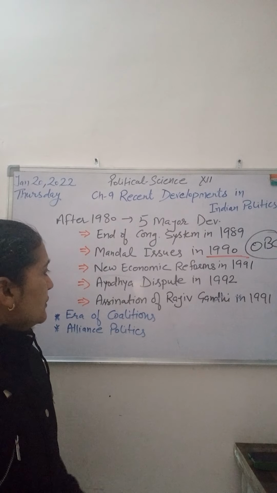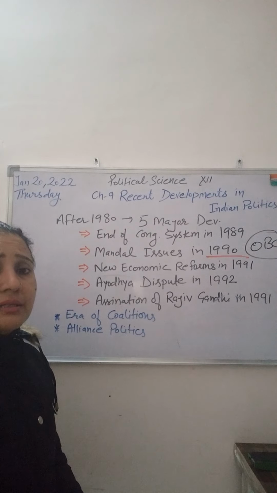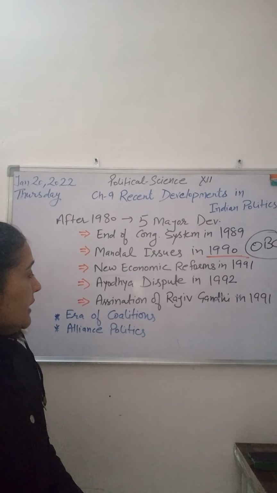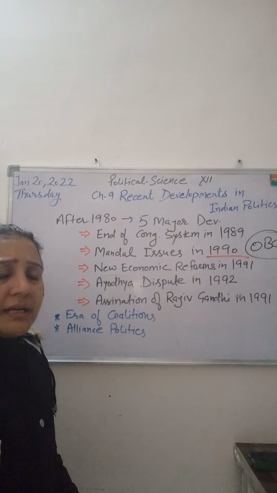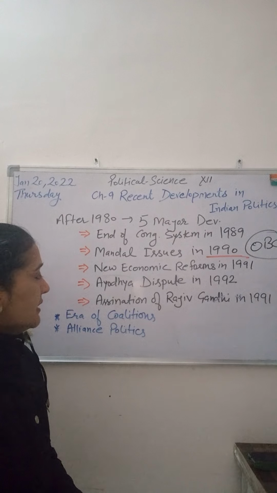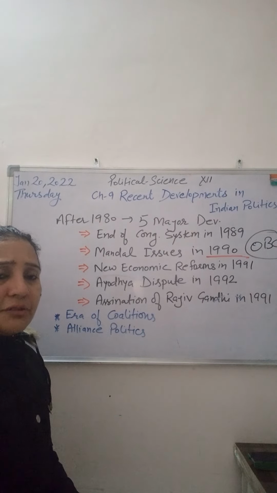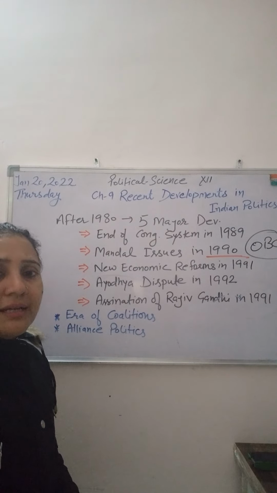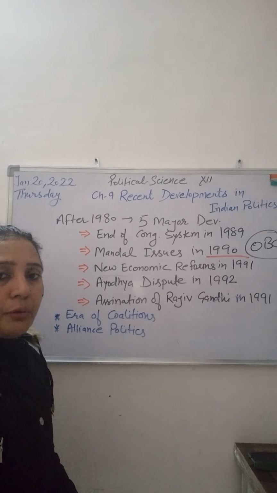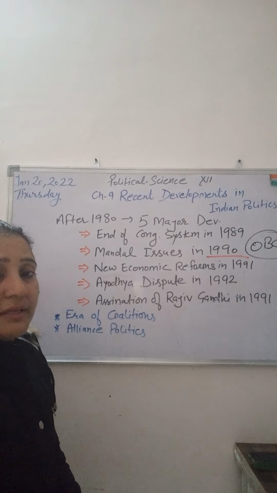Next is the most famous Ayodhya dispute in 1992. India's politics was revolving around this Ayodhya dispute during that period. Some political parties had their main agenda related to Ayodhya. Actually, what is that Ayodhya dispute? There was a structure which some of the Muslim community claimed was theirs, the Babri Masjid, their property, and some Hindu sentiments were also related.